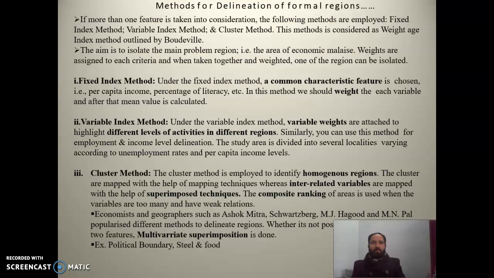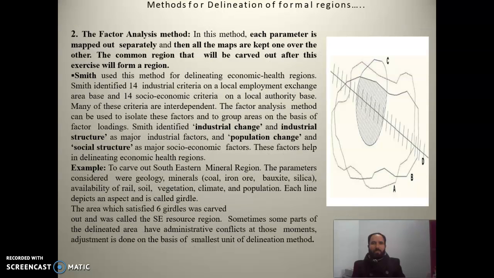And fixed index method. Under the fixed index method, a common characteristic feature is chosen, like per capita income or percentage of literacy. In this, we weight each variable and often the mean is calculated. Number two, the method for delineation of the formal regions, includes the factor analysis method. In this method, each parameter is mapped out separately and then all maps are kept over the other. The common regions that will be carved out after this exercise will be a formal region.